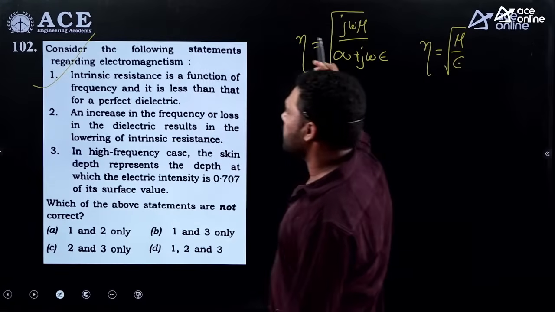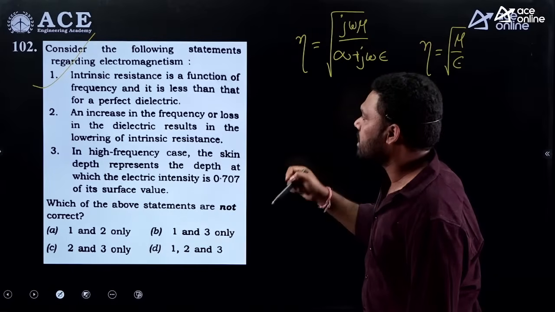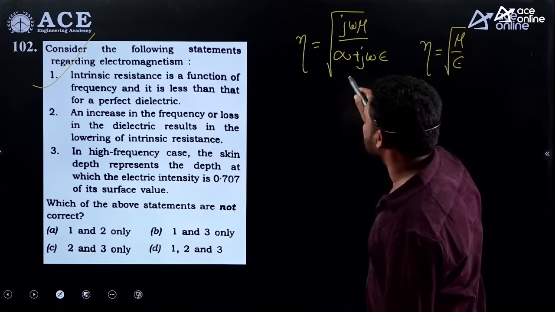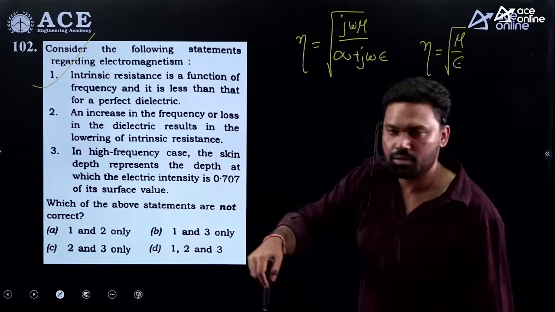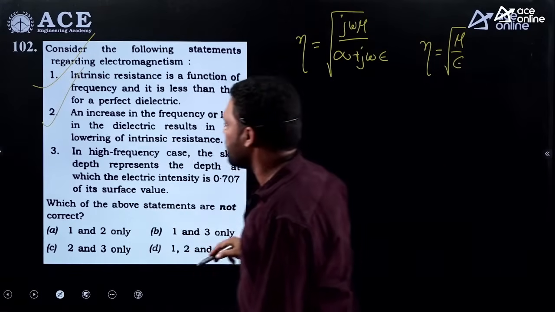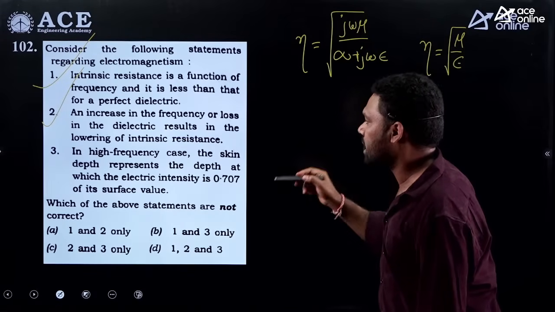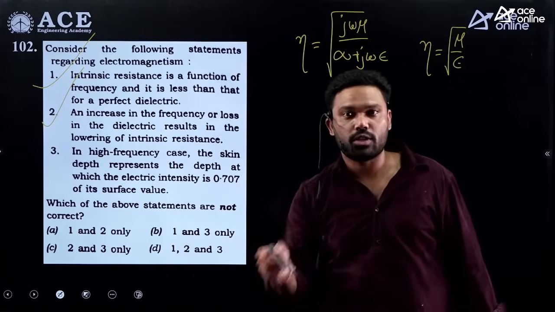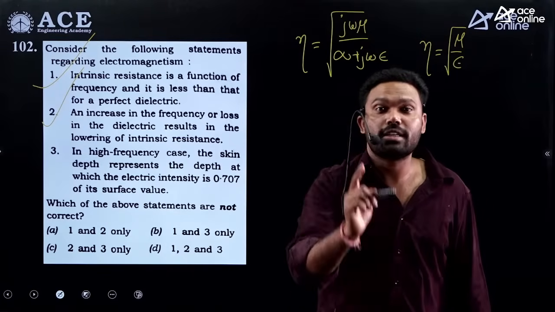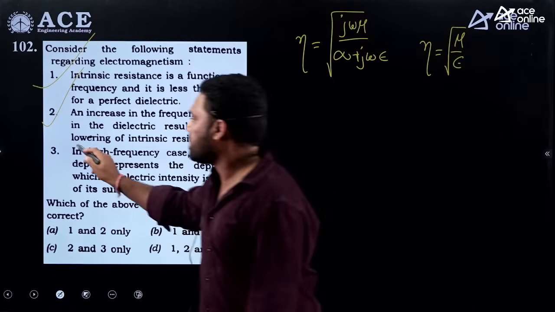Next, an increase in the frequency or the loss in the dielectric results in the lowering of the intrinsic impedance. Yes, increase in the loss. Suppose the conductivity is increasing, the intrinsic impedance is going to decrease. Fine. So this is a correct statement. Next, in the high frequency case, the skin depth represents the depth at which the electric intensity is 0.7 of its surface value. Wrong. It is 37% of its initial value, but what is said in the question is 0.7. So it is a wrong statement.